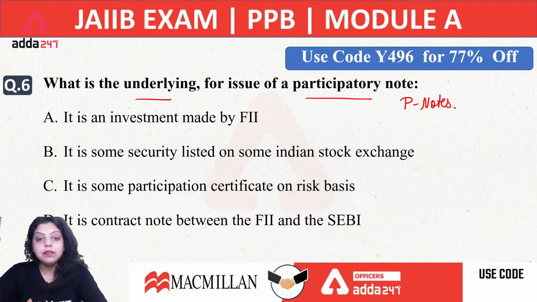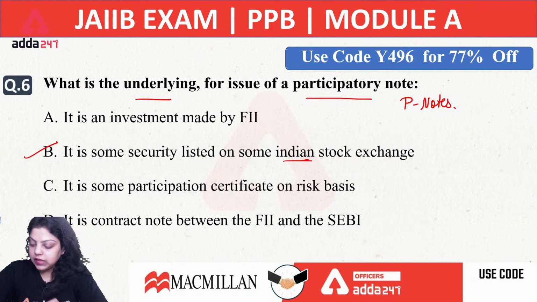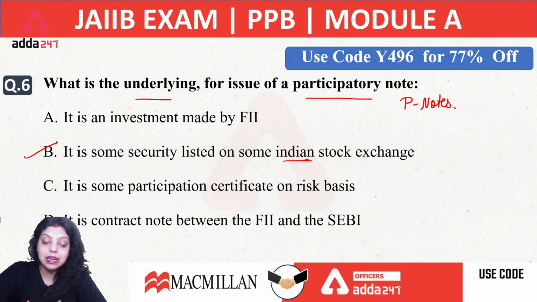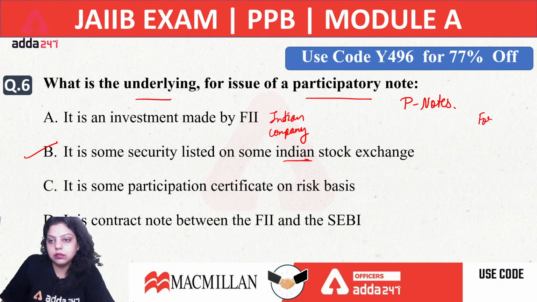The underlying will be your B option, that is it is some security listed on some Indian stock exchange. That is your underlying. What we are talking about, underlying means the value from which you are creating the value. As we know what is participatory notes, there is some Indian company. For example, this is an Indian company and there is a foreign investor.